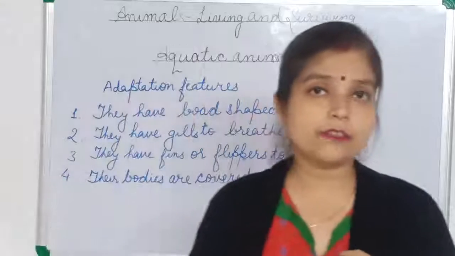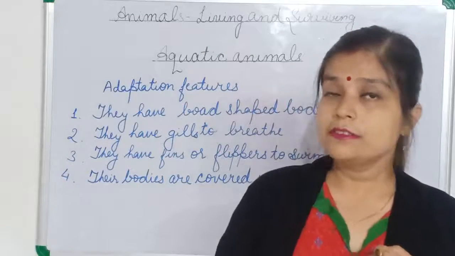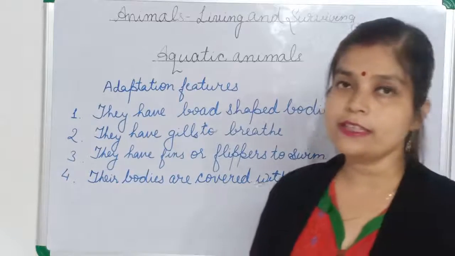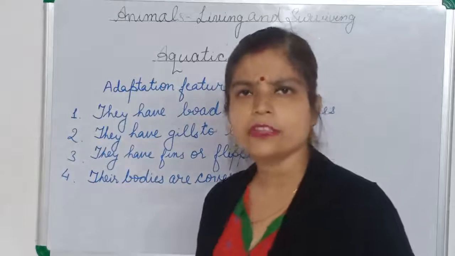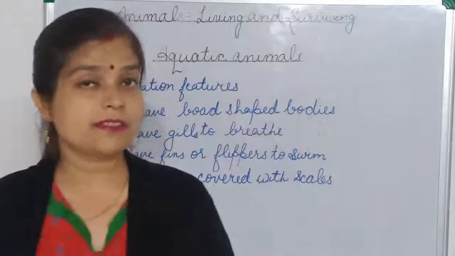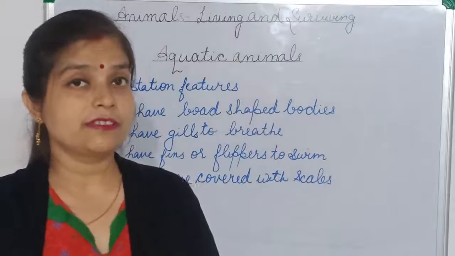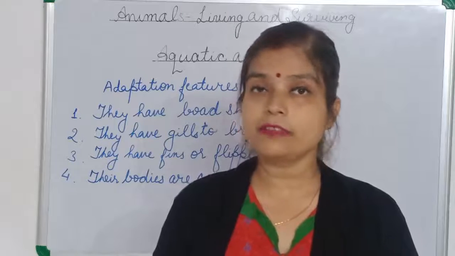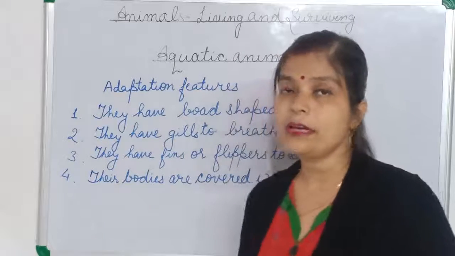But only fish are not living in water. Some insects are also living in water, water insects. Some snakes also live in water. Even some mammals also live in water. We have already discussed that whale is a mammal. Whale and dolphin are mammals.